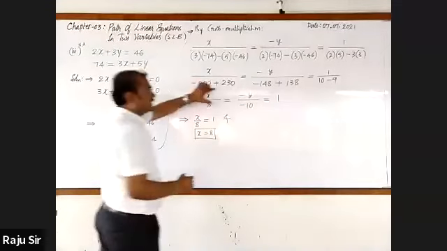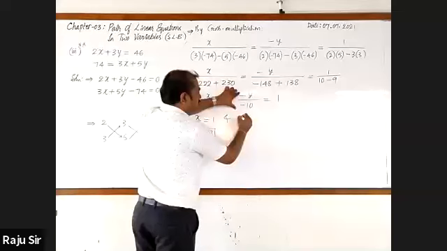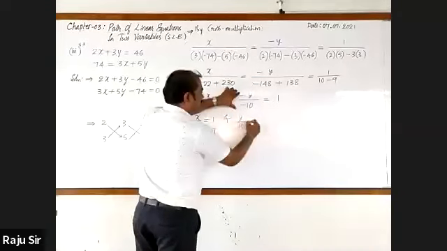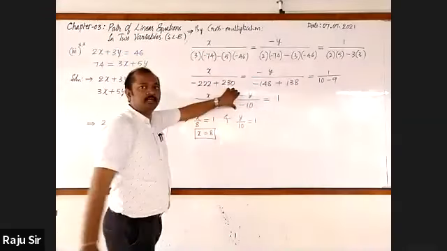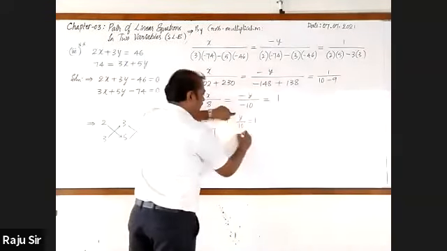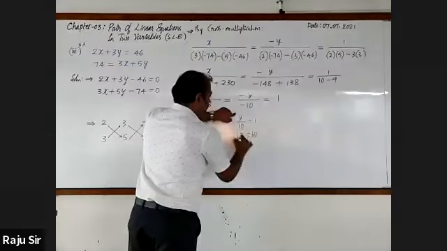Next, take y. Here the minus minus get cancelled. It will be y equals 10 by 10. Equate this to the constant, that is 1. Cross multiply, y is equal to 10.